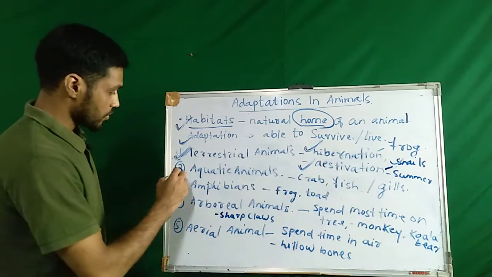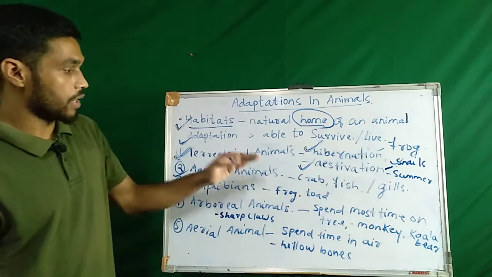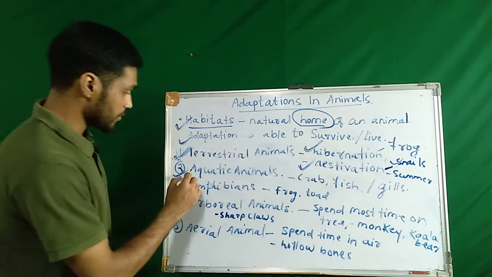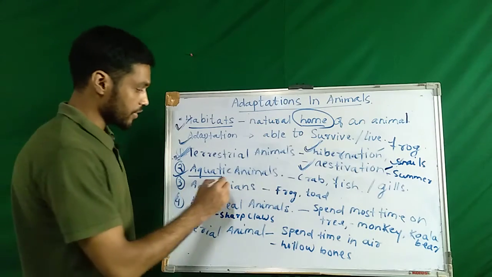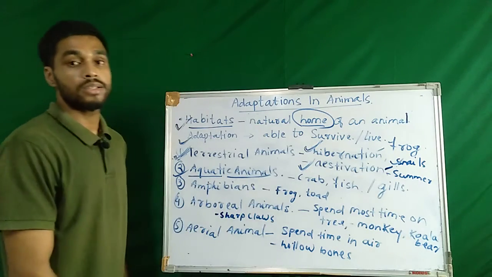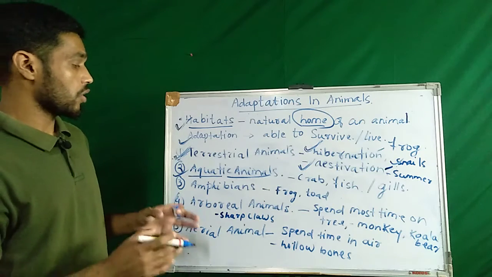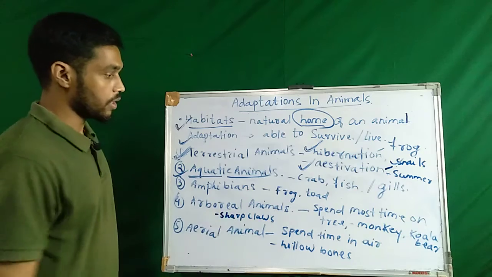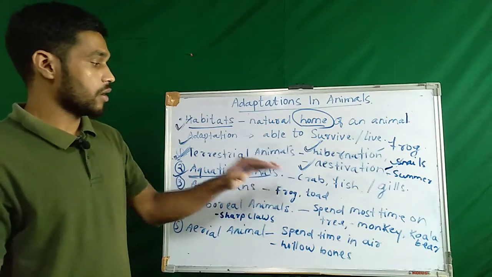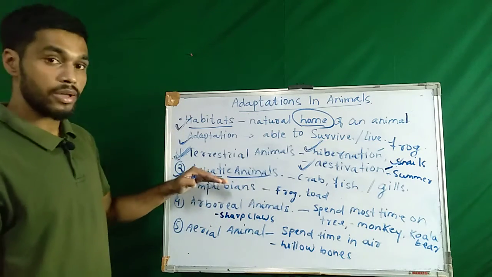The next one that we have is aquatic animals. What is aquatic? Aqua means water. So animals living in water are called aquatic animals.